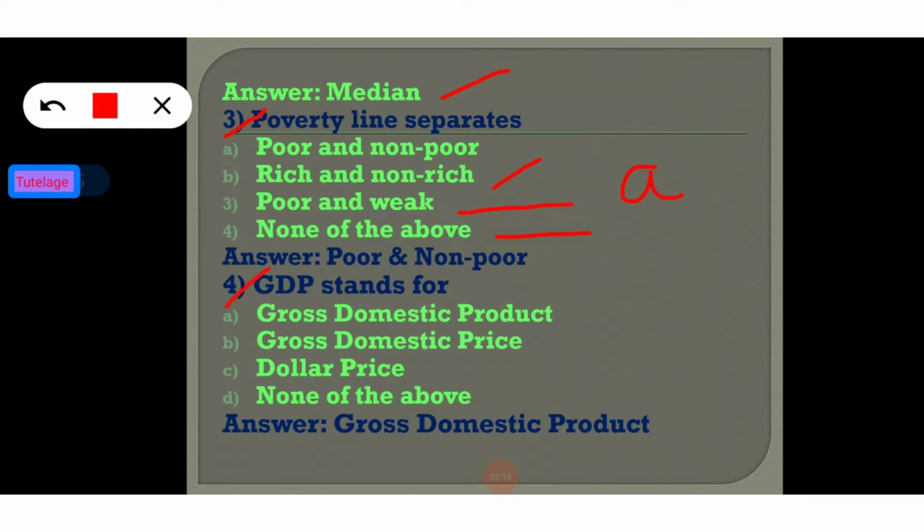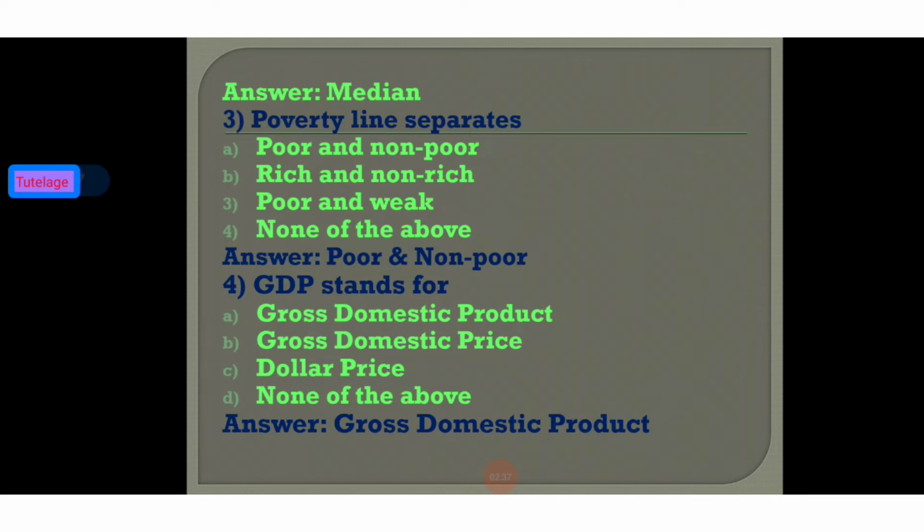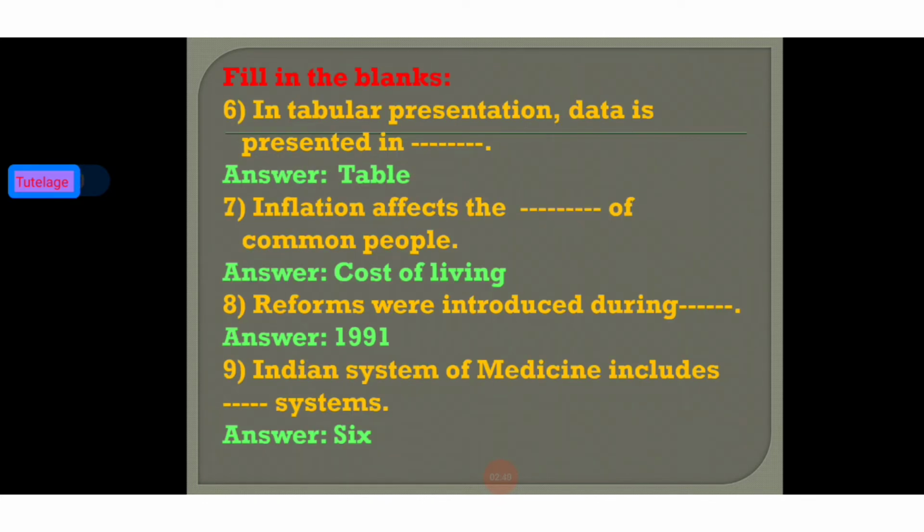The fourth question is: GDP stands for. That means, what is the full form of GDP? We all know that it is gross domestic product, so option A is the correct answer for this particular question. Now move on to the next question. Here is the fill in the blanks type question.